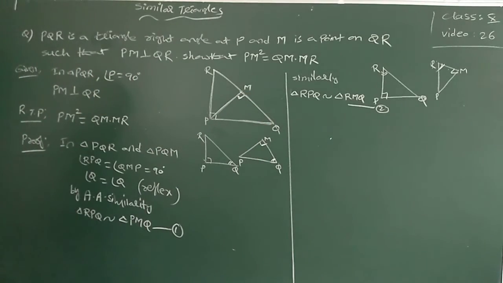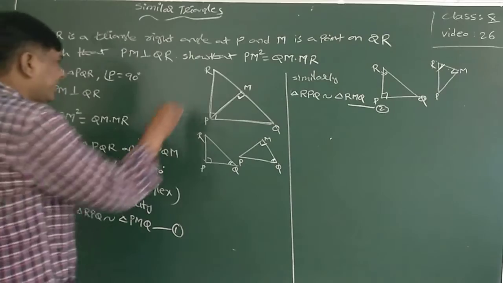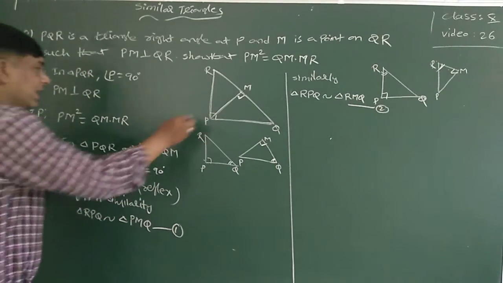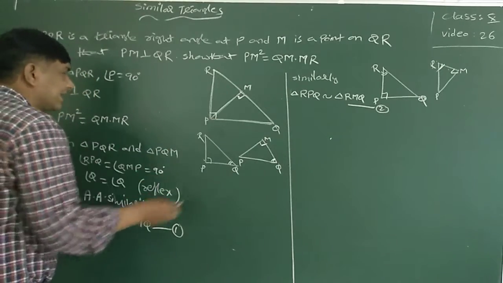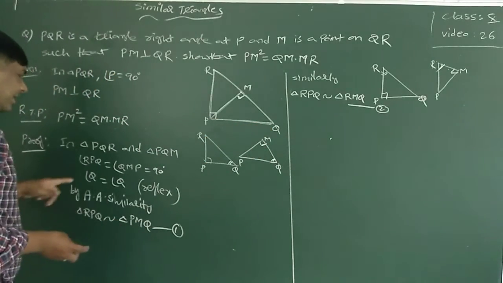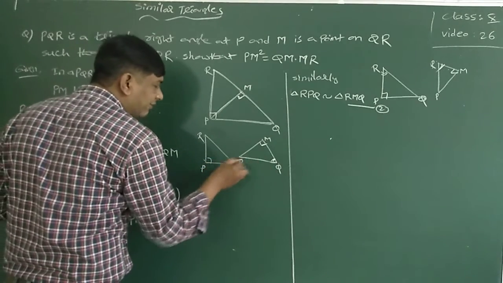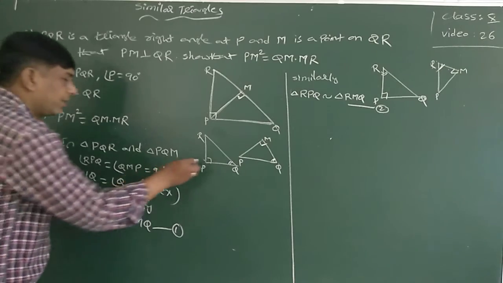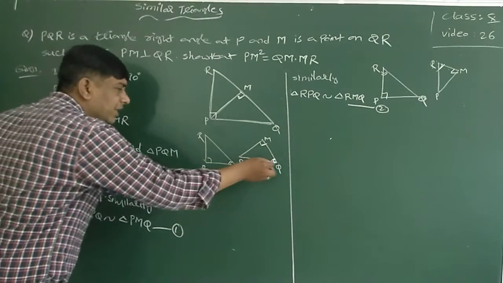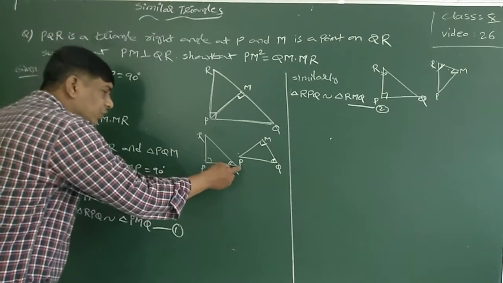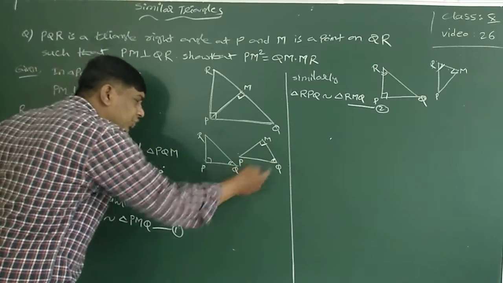In triangle PQR angle RPQ is 90 degrees, angle QMP is 90 degrees. Next, angle Q is a reflexive angle. So triangle RPQ is similar to PMQ.